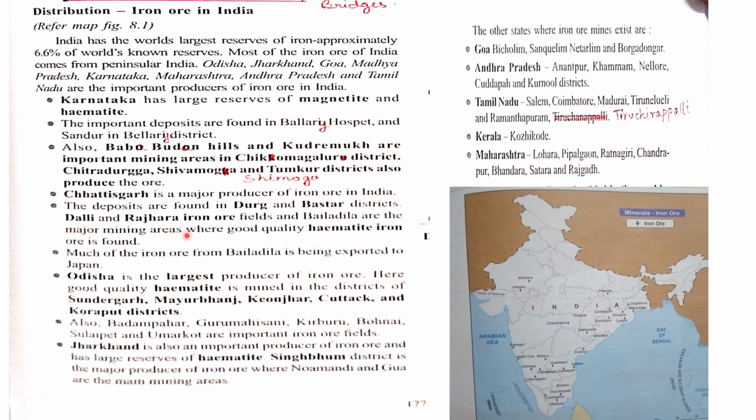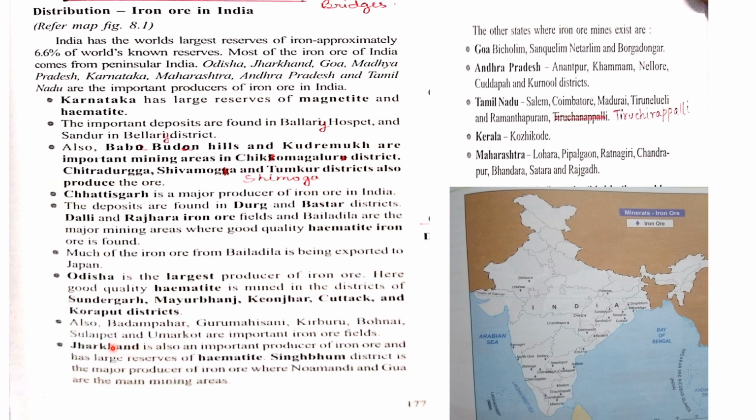Dalli and Rajhara hills of iron ore fields, and Bailadila, are the major mining areas where good quality hematite ore is found. Then Odisha is the largest producer. Here it is found in the areas of Sundargarh, Mayurbhanj, Keonjhar, Cuttack as well as Koraput districts.